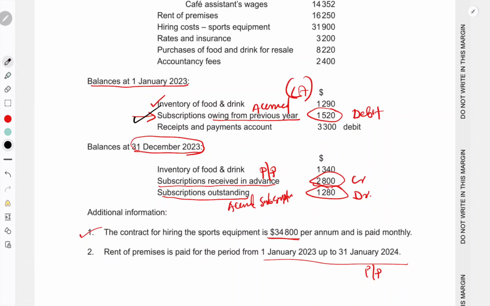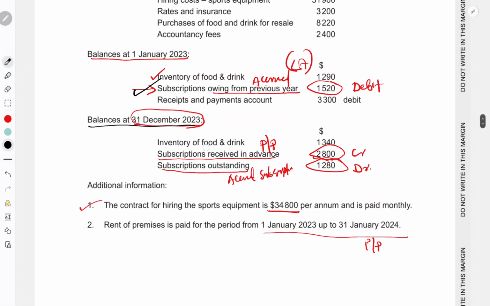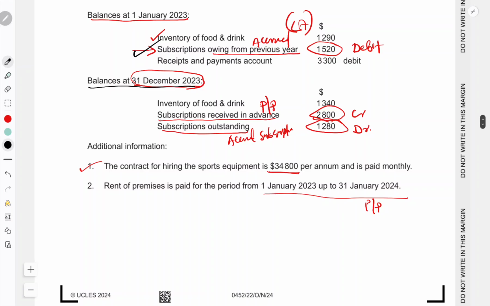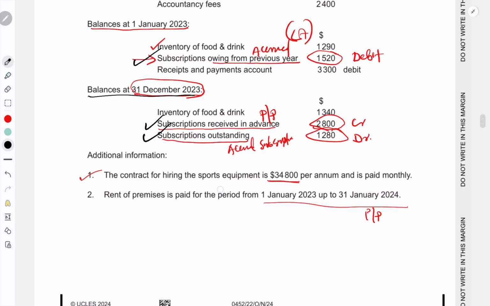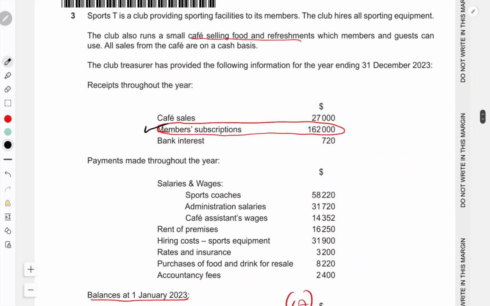Now we are going to the closing balances, the closing balances of the current year. For subscription there are two items: subscriptions received in advance, and subscription accrued. Before that we have one item here, member subscription received during the year, received throughout the year.